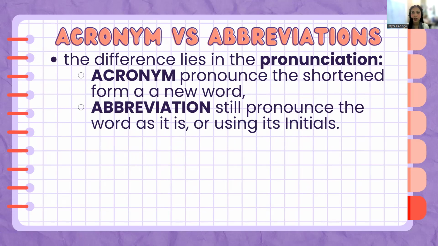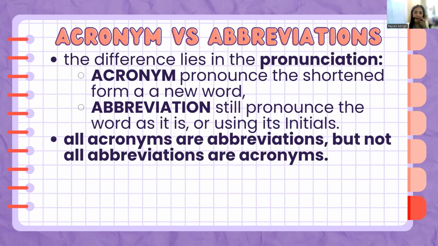An acronym is pronounced as the shortened form of a word, like DOLE, NASA, radar. Abbreviations still pronounce the word as it is, like Mister, hour, doctor, Monday, Tuesday, the examples that we have mentioned a while ago. All acronyms are abbreviations. You have to take note of that: an acronym is just a type of abbreviation, but not all abbreviations are acronyms.